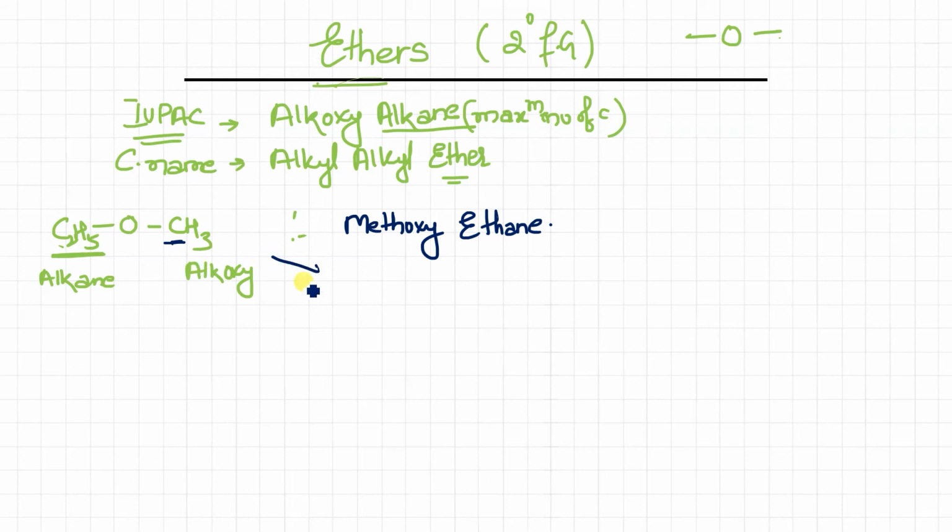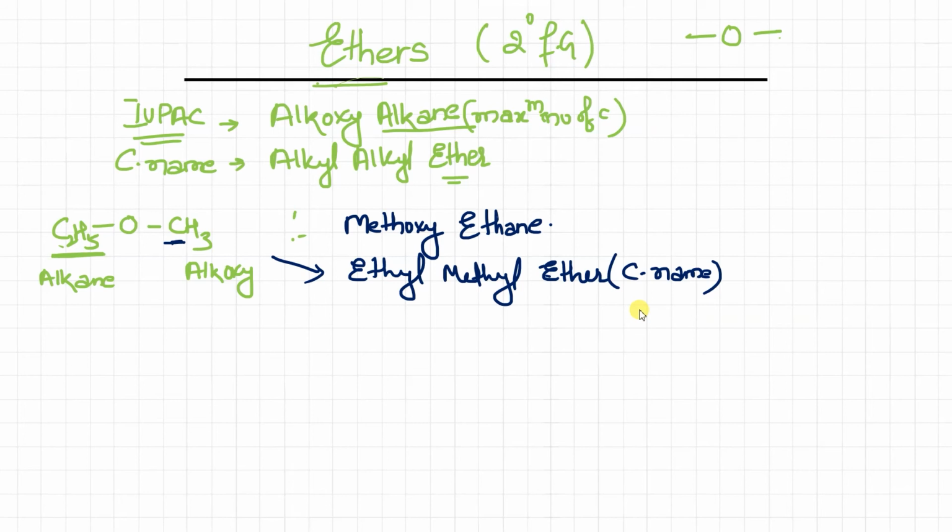And if I talk about the common name, what will it be? The common name is alkyl alkyl ether, that is, one side alkyl, the other side alkyl, and then ether. So one side is methyl, the other side is ethyl, and then we will write ether. Now when both are different alkyls, how will we name it? We have to follow alphabetical order. So for ethyl and methyl, E comes first. So we will write ethyl first, and then methyl, and then ether. Any doubt, my dear? This is the common name. Clear?